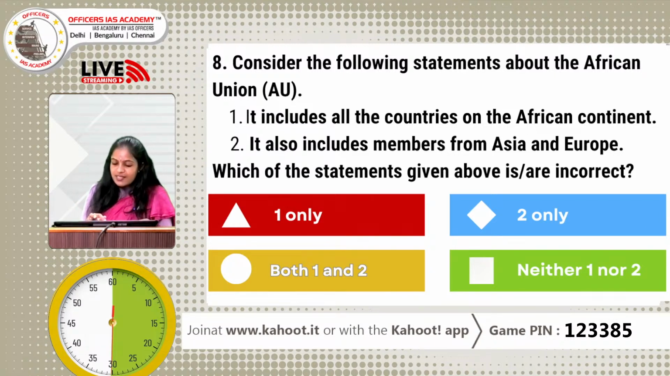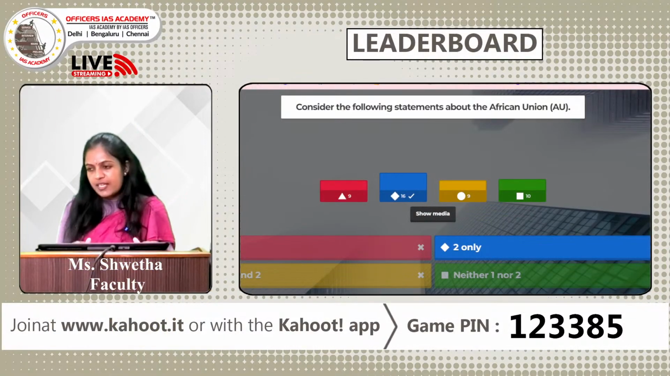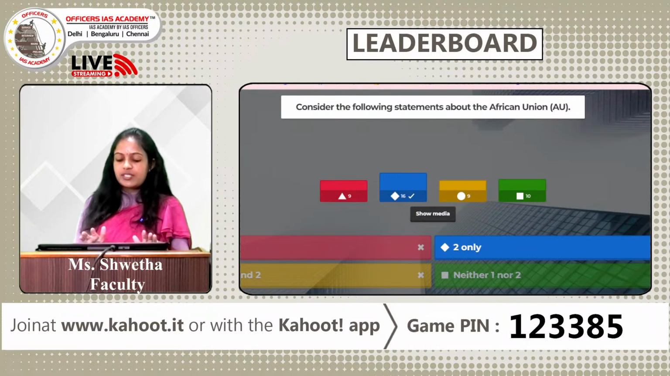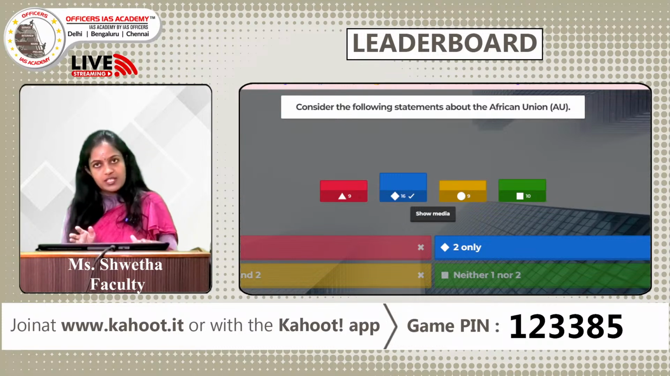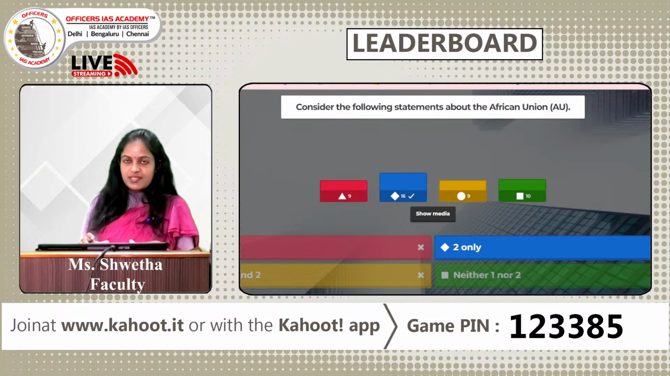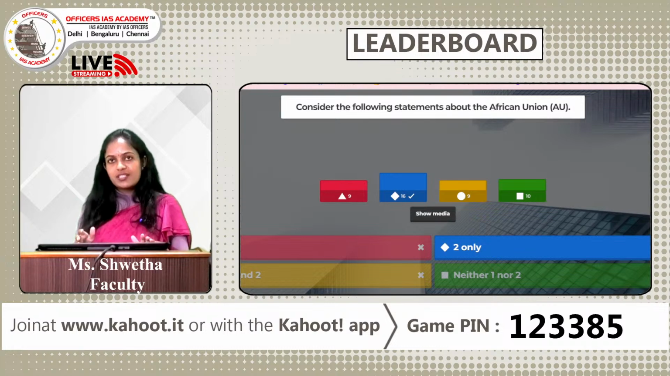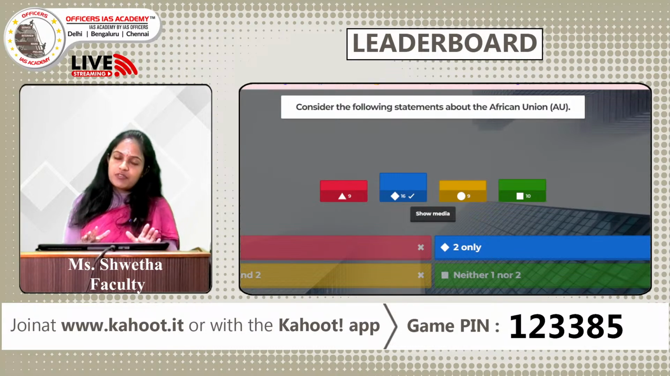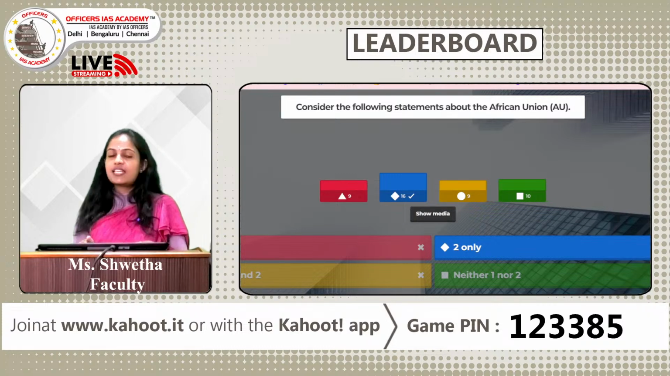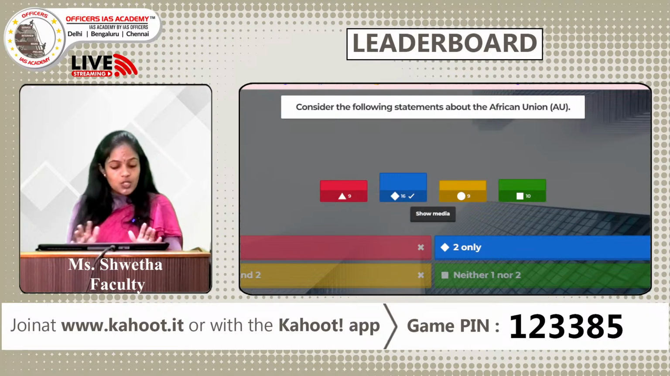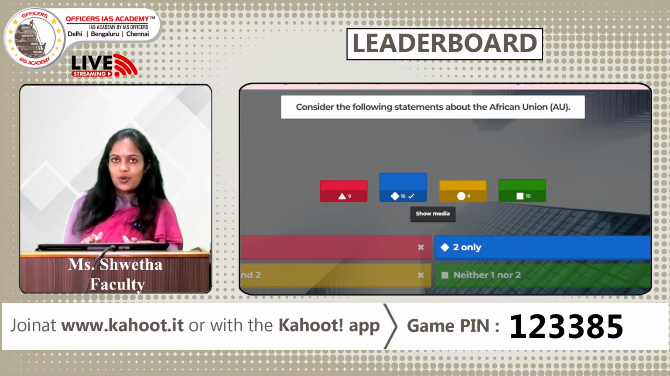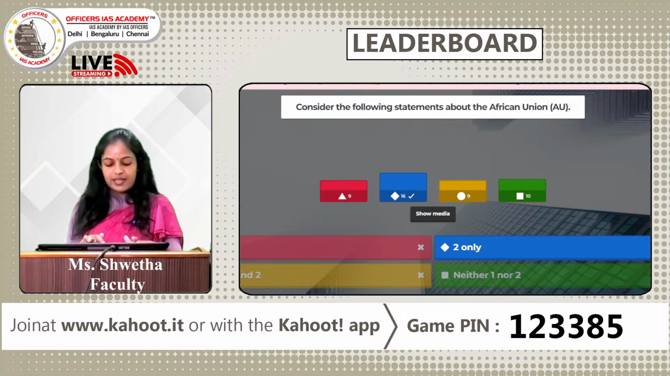So, the question asked here is, which of these statements is incorrect? I see most of the people have opted for option 2. There are a few people who have taken option 1. Please be careful whether the question asks for statements which are correct or statements which are incorrect. Here the first statement is correct. African Union is a continental grouping. It consists of all the 55 countries on the African continent. Its headquarters is in Addis Ababa, the capital of Ethiopia. It does not include members from Asia and Europe. So, the second statement here is incorrect.